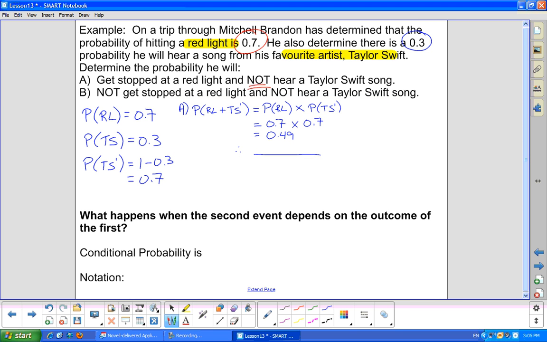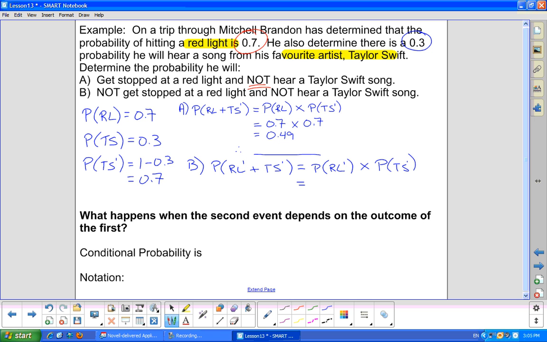B part. What's the probability he will not get stopped at a red light? So not get stopped, so that means red light prime, because that would mean green light, and not hear a Taylor Swift song, so that's also TS prime. So now we are looking at both being the negative or opposite of what we've identified. Still independent events, that hasn't changed.